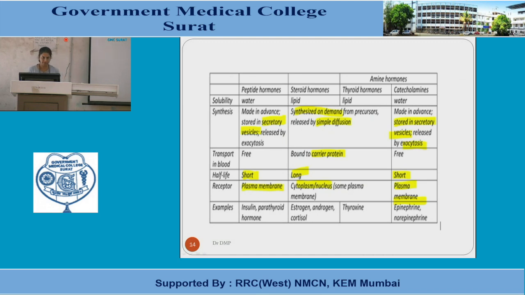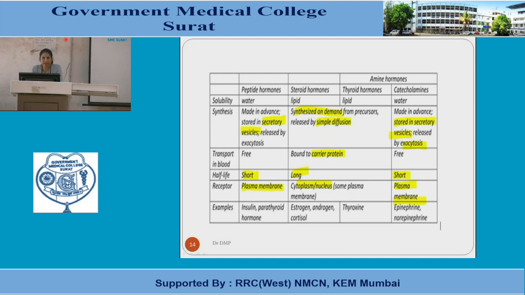What does it mean? Do you remember the structure of the cell membrane? It is a bilayer lipoprotein structure, so it has lipids and proteins. That means lipid soluble substances can easily pass through the cell membrane. Remember these things. They are lipid in nature and they can pass through the cell membrane easily. Peptide hormones and catecholamine hormones are water soluble.